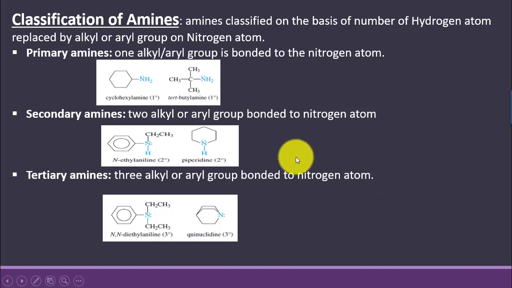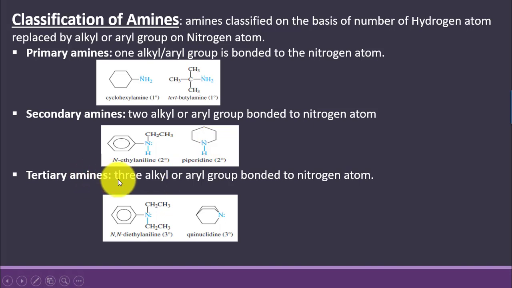Like over here, the example of piperidine is given, in which nitrogen is part of a cyclic system and is bonded with 2 carbon atoms. It is called a secondary amine, as 2 hydrogens of nitrogen have been replaced with alkyl groups.